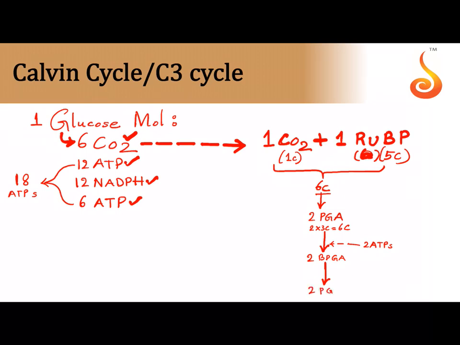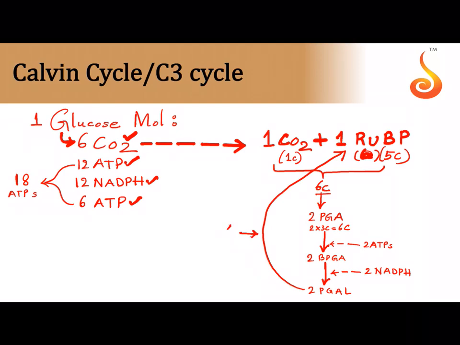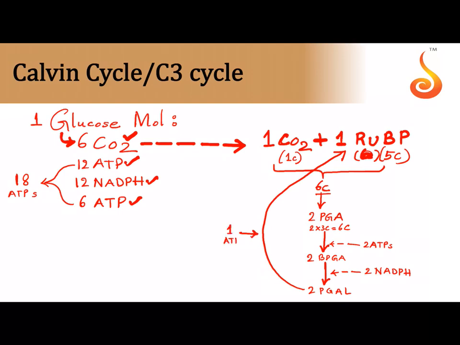Okay, and then to get 2 molecules of phosphoglyceraldehyde from 2 BPGA, how many NADPH molecules would you require? You would require 2 molecules of NADPH. And then for regeneration of what you started with, that is 1 molecule of RuBP, you would require only 1 ATP molecule. So totally you are using up 2 plus 1, that is 3 ATPs, and only 2 NADPH. This is if you consider 1 carbon dioxide.